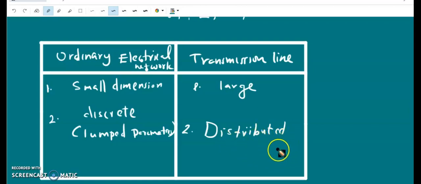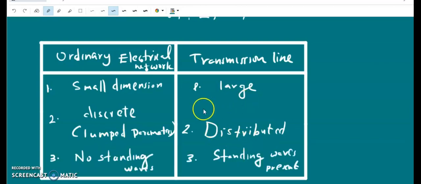So for all other conditions, other than impedance matching, there will be standing waves present. So in transmission lines, the current flowing varies spatially over the elements. So these are the differences between an ordinary electrical network and a transmission line.